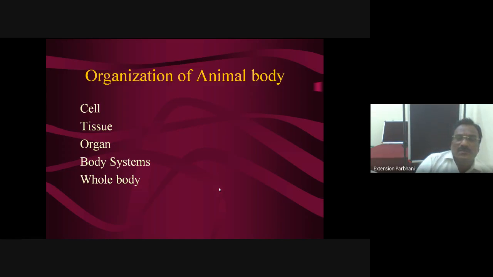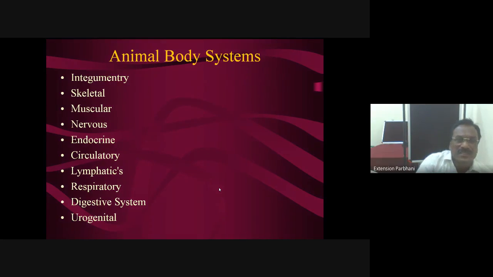Next, I will list whatever body systems are there. First, the integumentary system, which is concerned with skin. Skin is the largest organ in the body. A lot of research is going on at our Parbhani Veterinary College on skin. Major species we have finished, and still one or two students are working on the skin of pig and sheep.